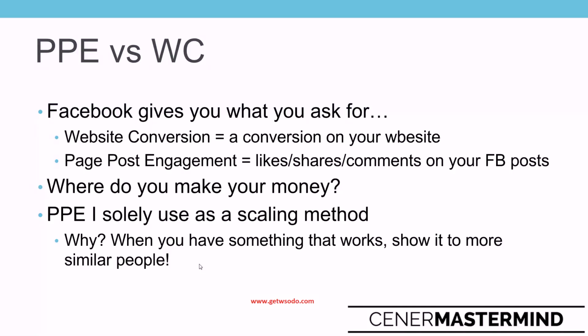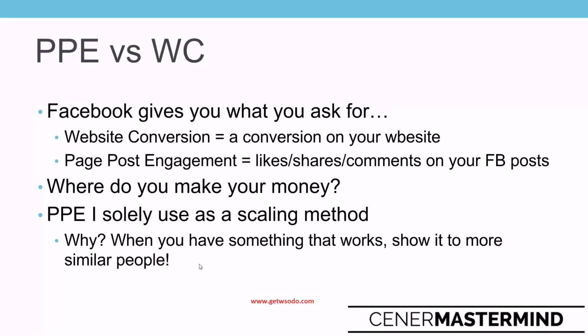Other people will see the ad under a PPE objective. Other ones will see the ad under a clicks to website objective, right? You're never going to reach 100% of your audience. So again, when you want to scale, right? Scaling 101 says when you have something that works, show it to more similar people. Well, PPE is just another way to do that. Okay, so use it as a scaling method for sure, but think about what it says.